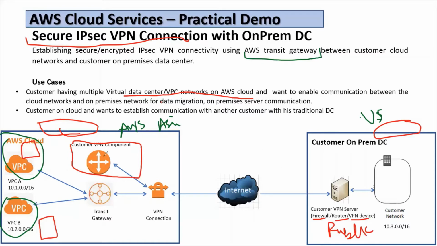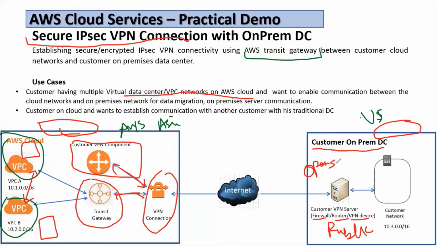I'll create a customer VPN component, and I'll create a transit gateway, and we can establish communication between these two VPCs using this transit gateway. Later, I'll create one VPN connection using these two components, customer VPN gateway and transit gateway. So once this is created, then we will move towards another region or customer on-premise DC and install the OpenSWAN server.